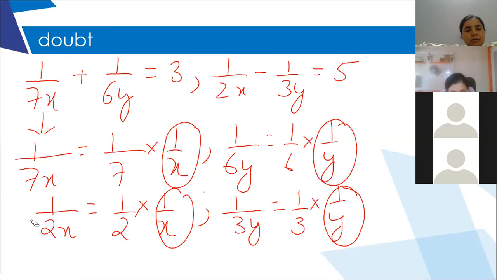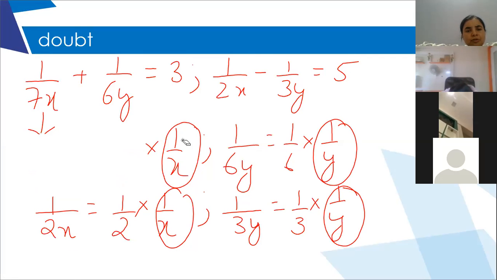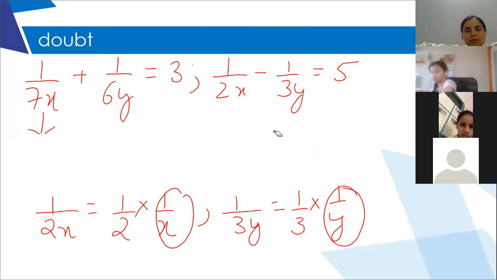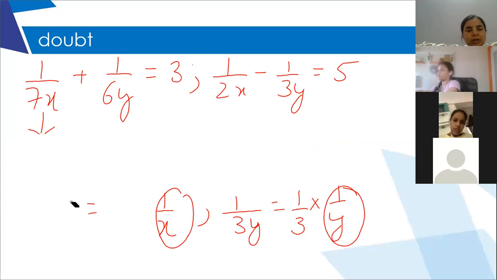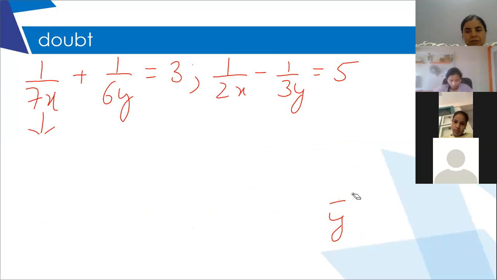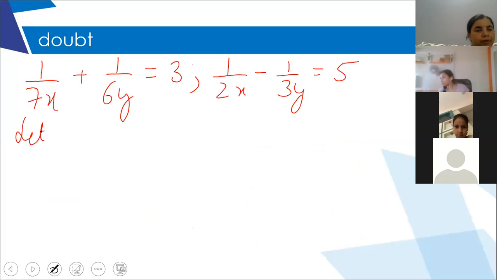Done? Yes, children? Yes, ma'am. Okay, so I'll just quickly erase this. So what I will do is keep 1 upon x as u and 1 upon y as v. You don't have to show this step which I have shown right now. It is understood. For explanation I showed it, otherwise it is not required. So you will just write this: let 1 upon x is equal to u and 1 upon y is equal to v.